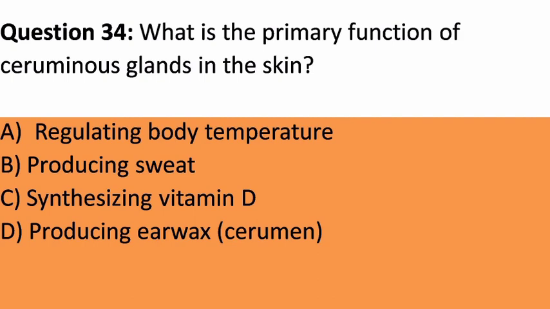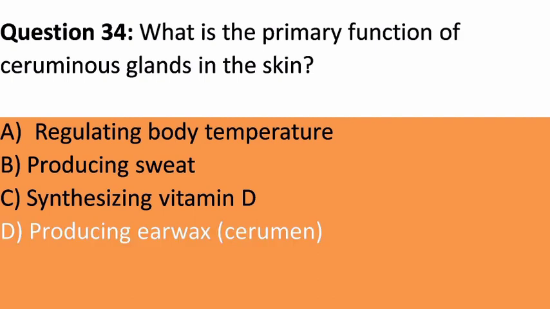Question 34. What is the primary function of ceruminous glands in the skin? A. Regulating body temperature. B. Producing sweat. C. Synthesizing vitamin D. D. Producing earwax, cerumen. Answer. D. Producing earwax, cerumen. Explanation.